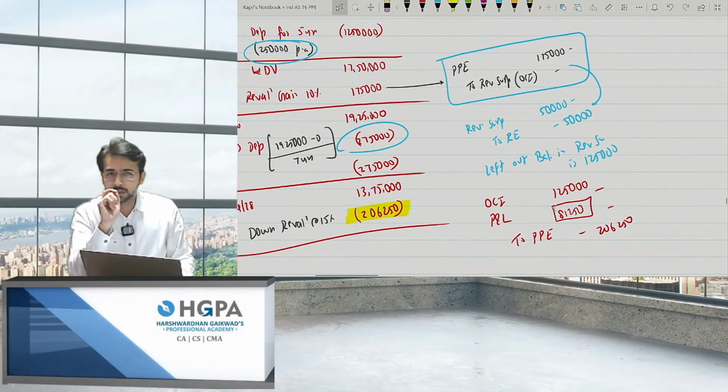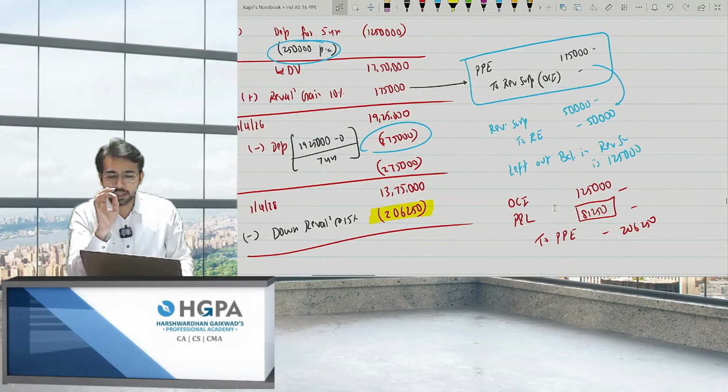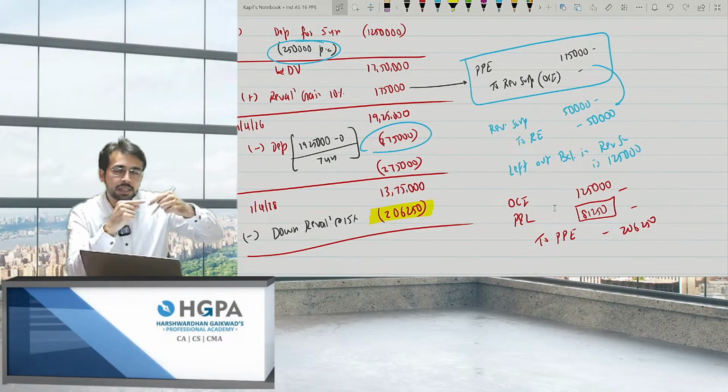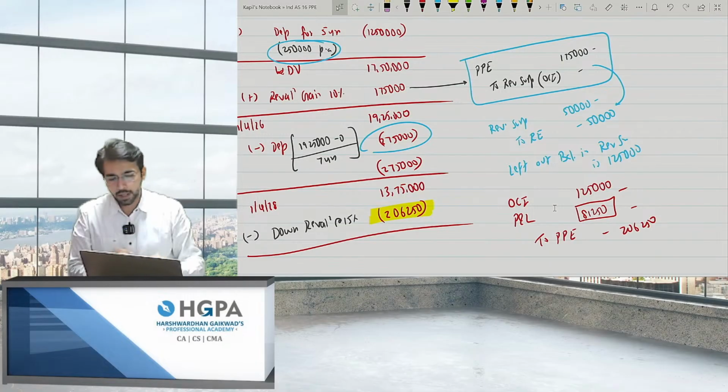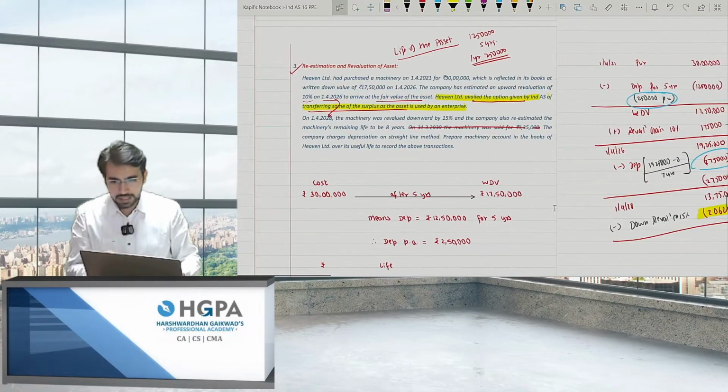81,250. This was a very small point, but very important. The movement is first upward and then downward. So you cannot use the complete balance because you don't have that complete balance. You have already transferred; you already opted for the excess depreciation to be transferred. That was an option to you. I hope this point is clear till here.